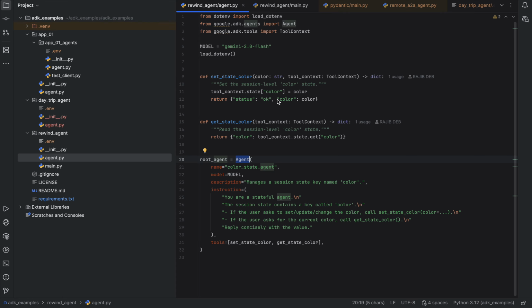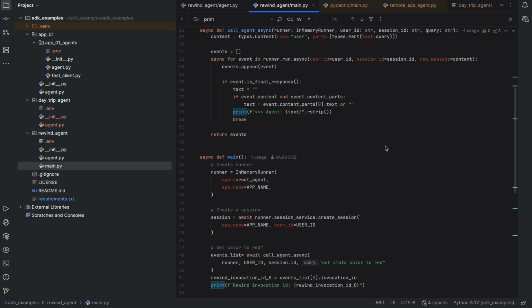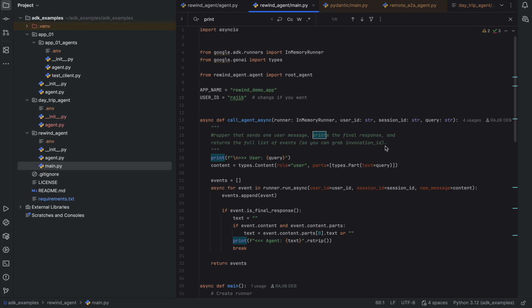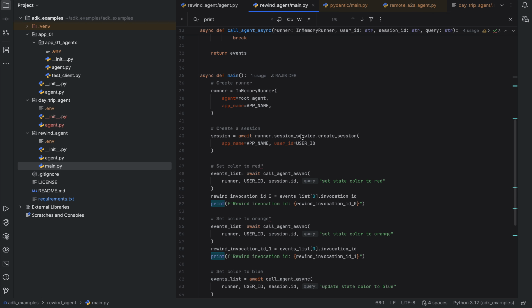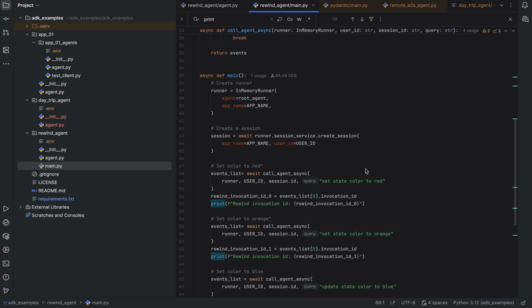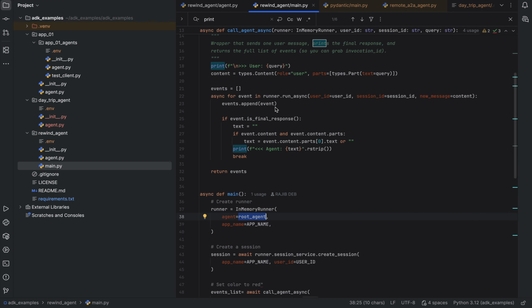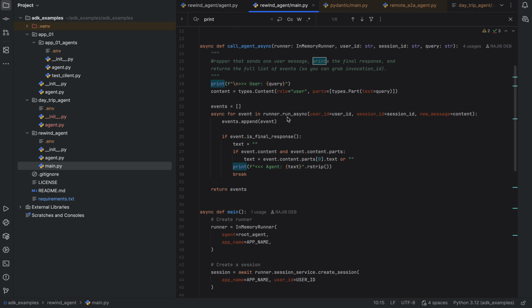So this is the agent, and now in the main program, I am instantiating the runner to run this agent. Let's take a look at this code. In the main code, I am creating the runner instance, which is an in-memory runner. I gave it the agent that I have created here, the root agent. The app name is rewind demo app, and the user ID is my name.